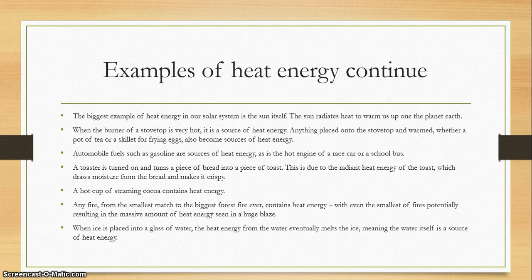Any fire, from the smallest match to the biggest forest fire ever, contains heat energy, with even the smallest of fires potentially resulting in the massive amount of heat energy seen in a huge blaze. When ice is placed into a glass of water, the heat energy from the water eventually melts the ice, meaning the water itself is a source of heat energy.